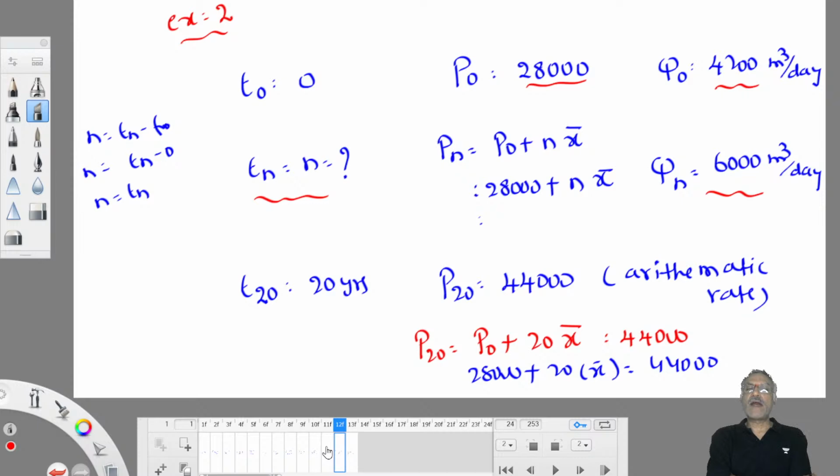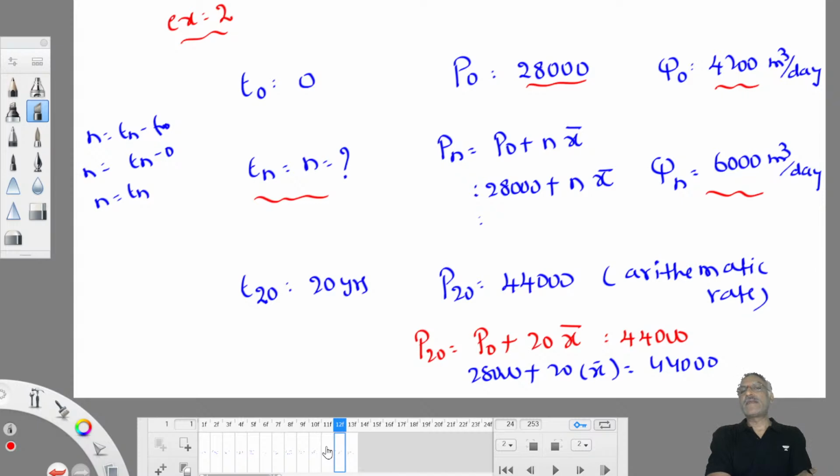This question was asked in GATE 2004. Next, you may expect that n is asked as the unknown, or Pn is unknown. Sometimes they may give Pn and x bar, and ask for the per capita water demand of this community. Anything could be unknown. If the information is given, you can work it out if you have this idea.